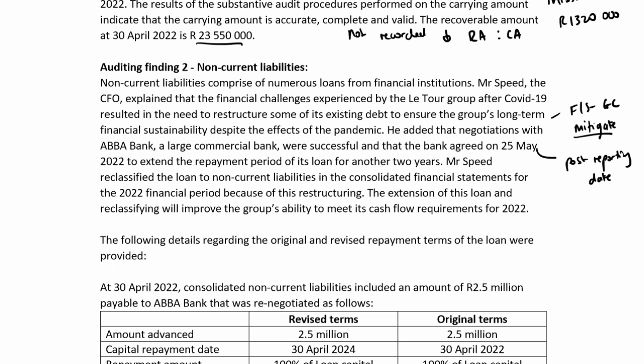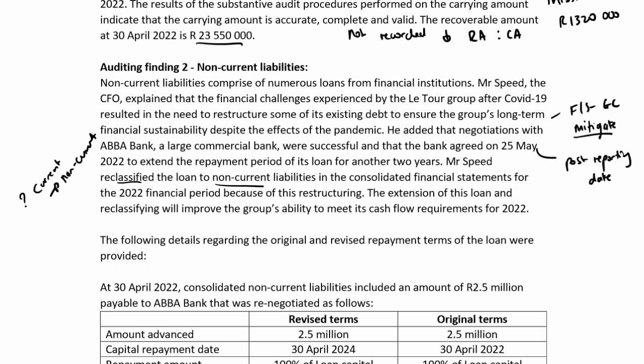Mr. Speed reclassified the loan to non-current liabilities in the consolidated financial statements for the 2022 financial period because of this restructuring. So he's reclassified it to non-current. So the only thing I can think of is that he must have had it as current and now it's moved back to non-current because of this. So I have to just go and check that's the case.